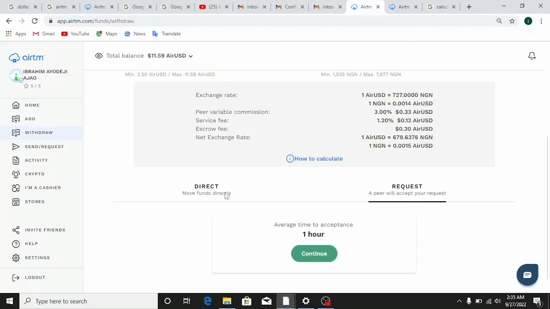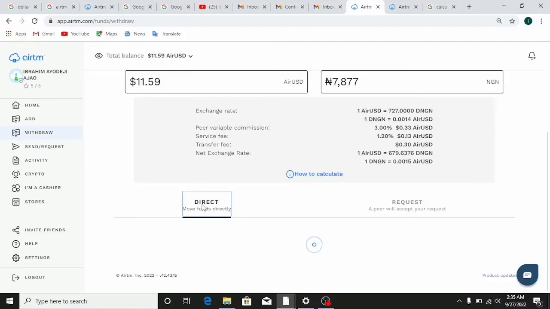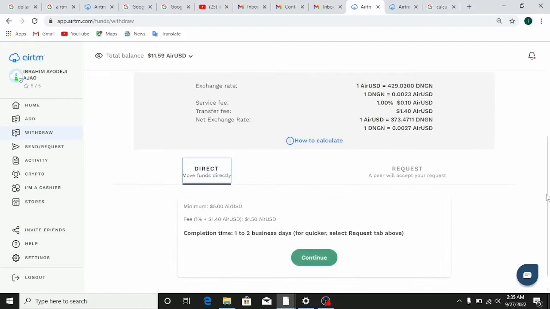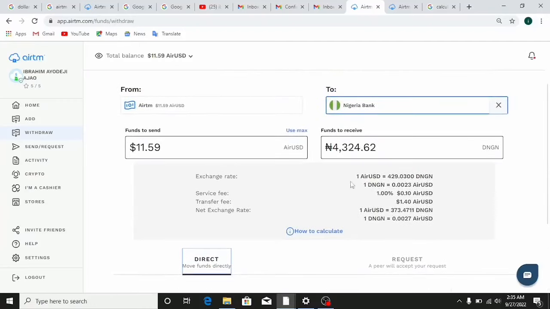So there are two methods for you to now withdraw these funds. The first one is to click on direct, which I actually do not suggest that you do, because once you click on direct you'll be losing funds, and you can see right here they're going to now send the funds to you using the official bank rate. So you are going to now get 4,324, which does not literally make sense.